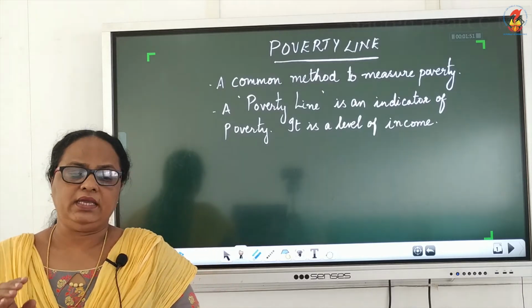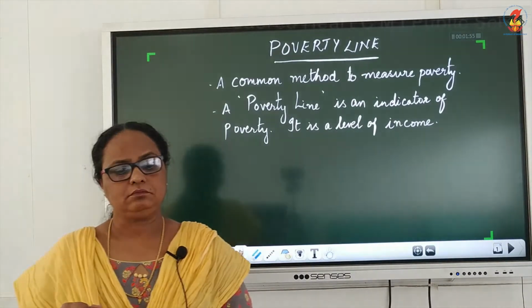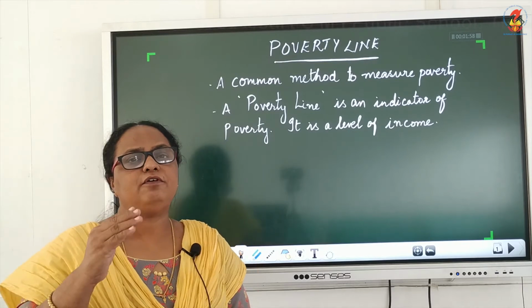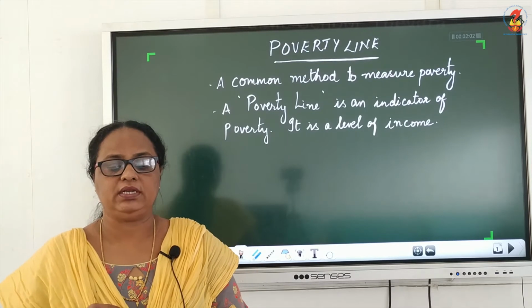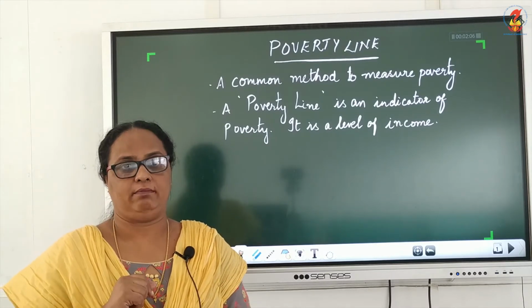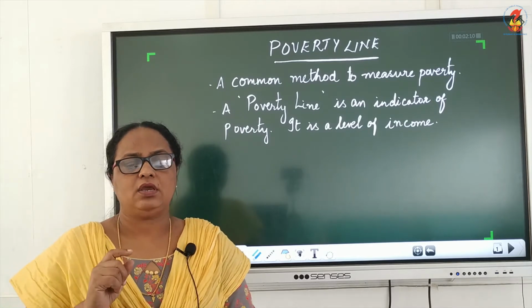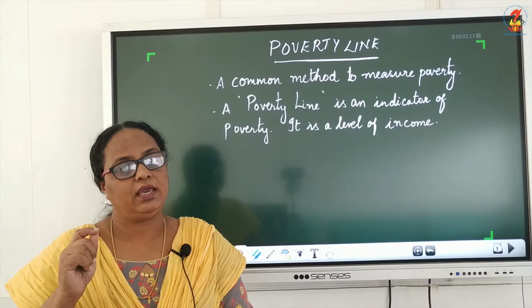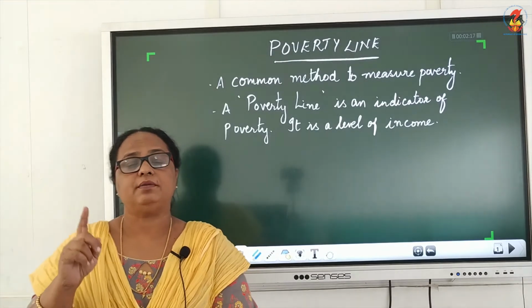And poverty line may vary with time and place. The present formula for food requirement while estimating the poverty line is based on the desired calorie requirement. And the calorie needs vary depending on age, sex, and the type of work that a person does.